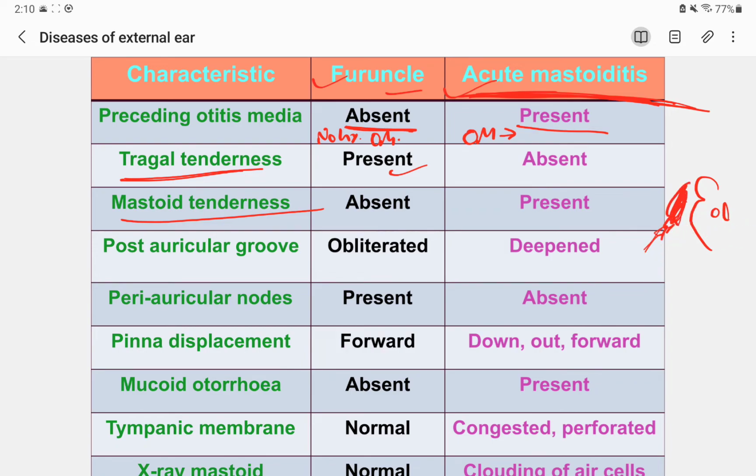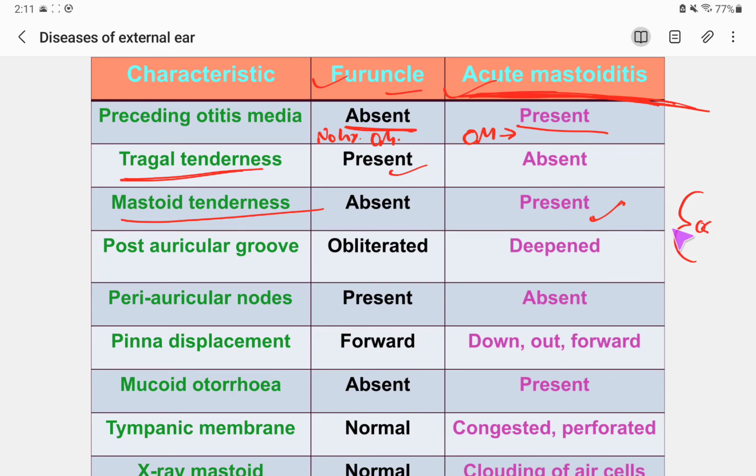If you apply pressure on the mastoid and a pain is elicited, tenderness means a pain that is elicited, then it is acute mastoiditis. Otherwise, if there is no pain, then it is furunculosis.